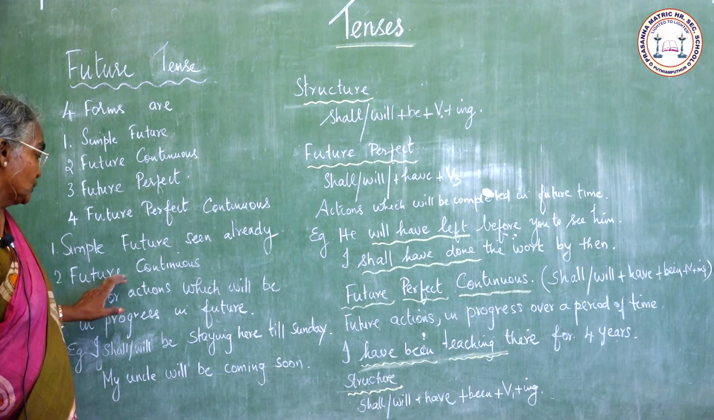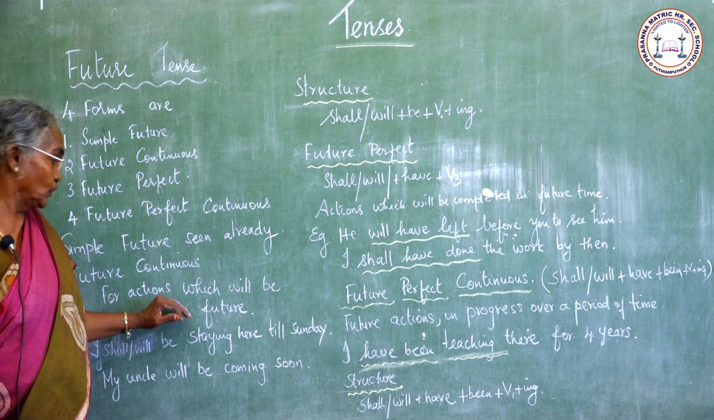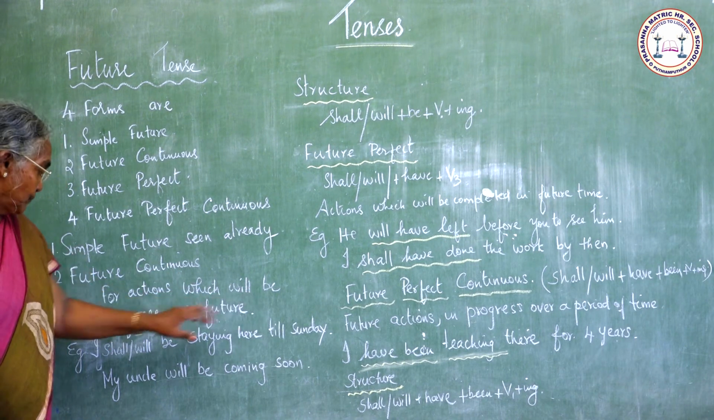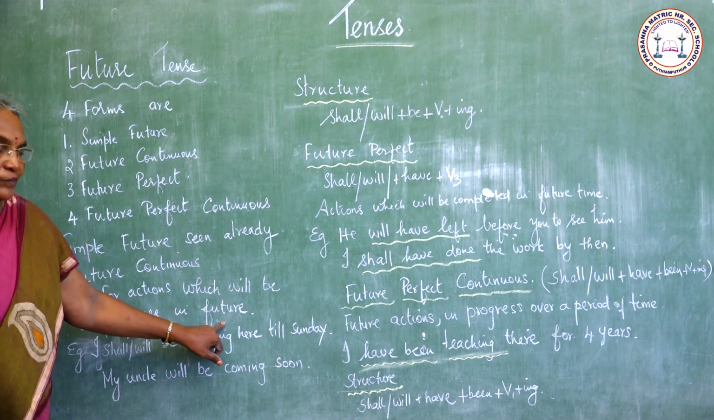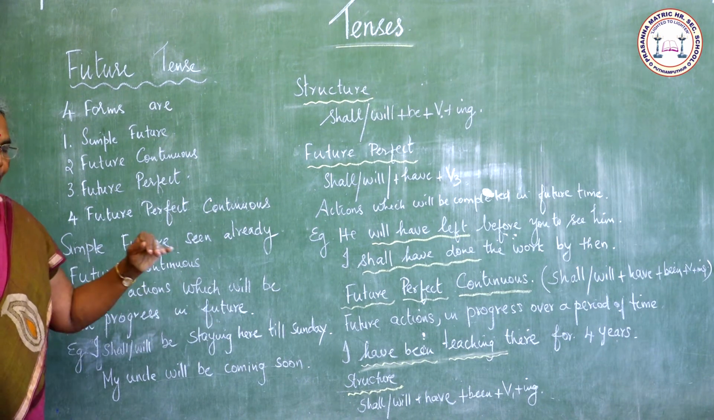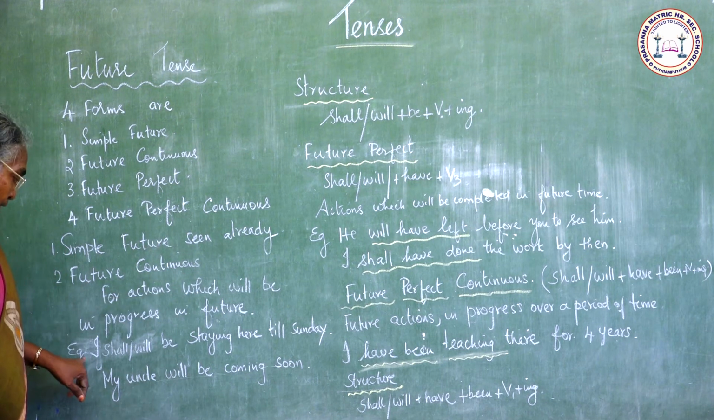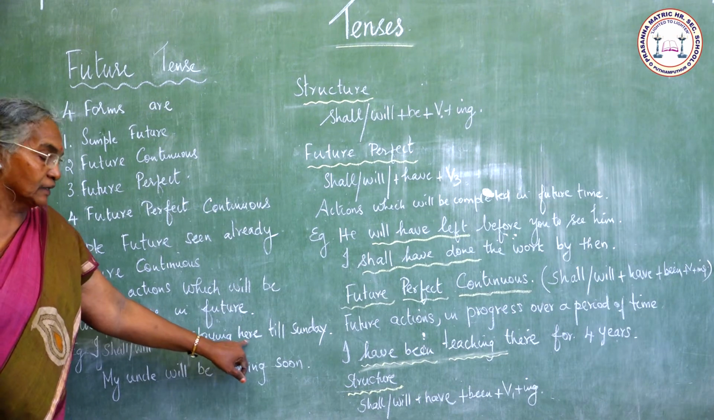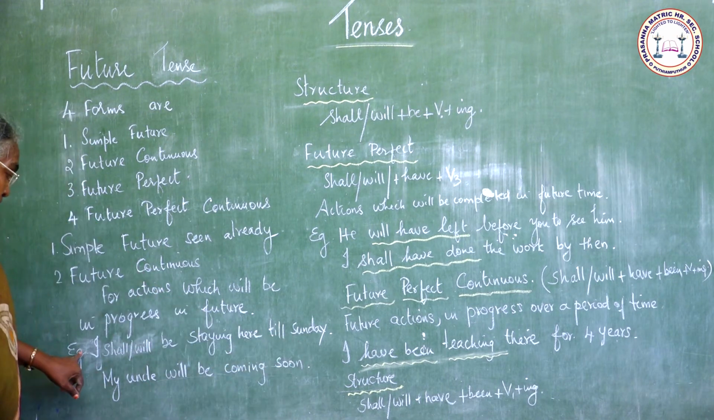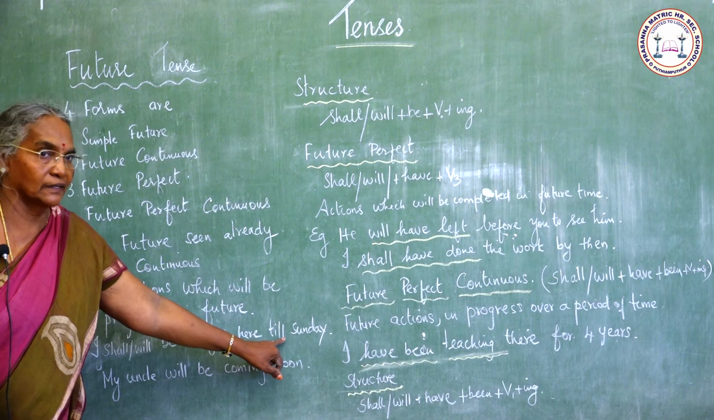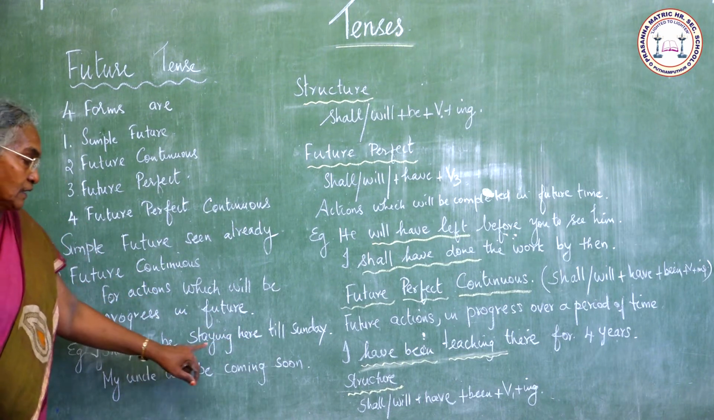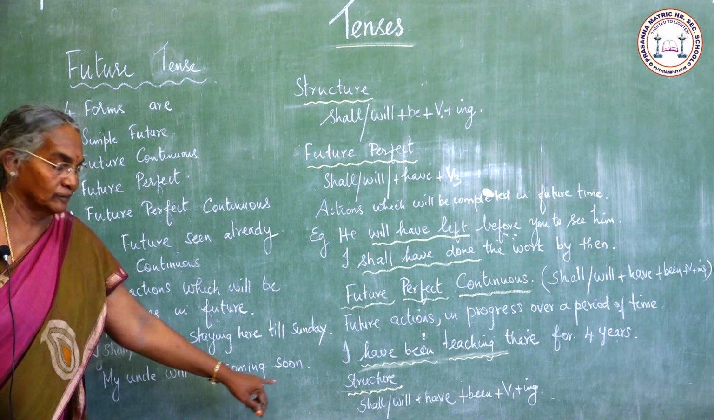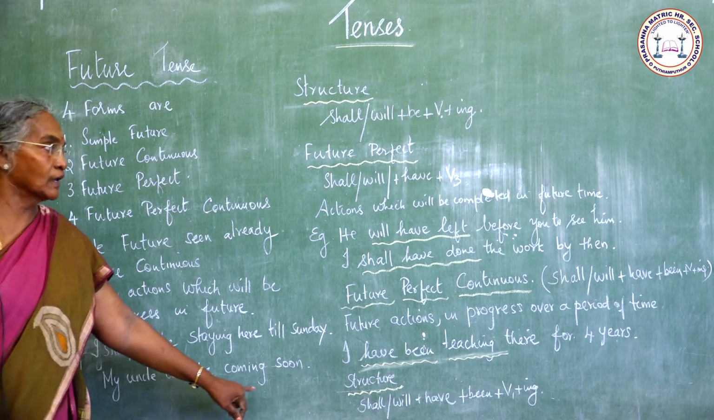Where do we use future continuous? We use future continuous tense for actions which will be in progress in future. Example, I shall or I will be staying here till Sunday. And my uncle will be coming soon.